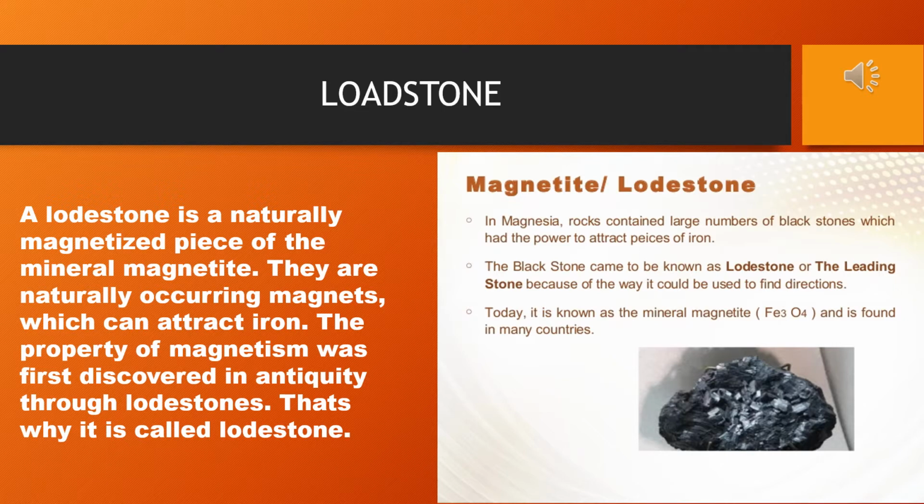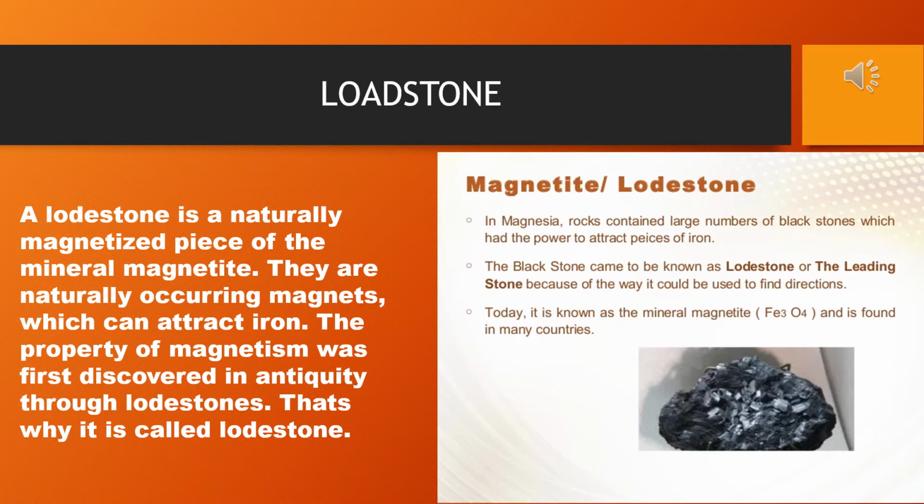Now, what is lodestone? A lodestone is a naturally magnetized piece of the mineral magnetite. They are naturally occurring magnets which can attract iron. The property of magnetism was first discovered in antiquity through lodestones. That's why it is called lodestone.